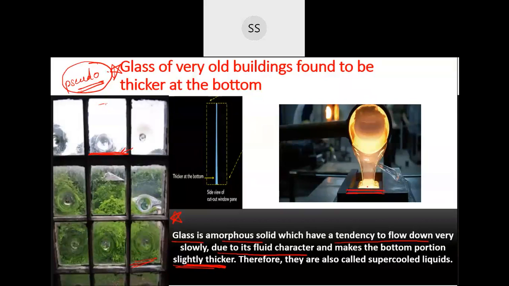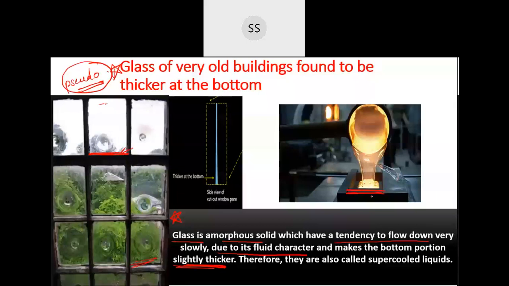Suppose you do rapid cooling. When you do rapid cooling, the molecules present in the glass don't get much time to arrange themselves. Here and there they will get arranged, which leads to disorderliness, so the fluid character will be more in them. But if you cool them slowly from a higher to a very low temperature, that process is called annealing.